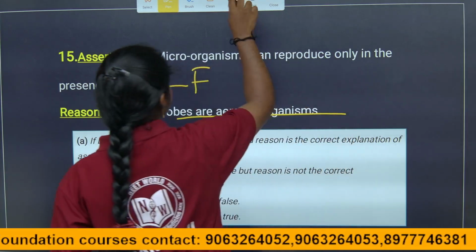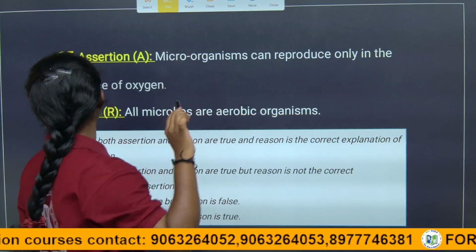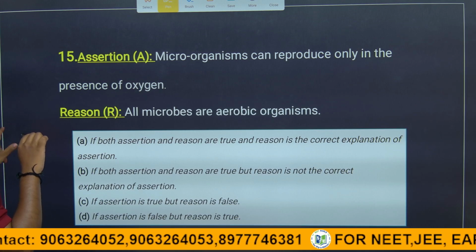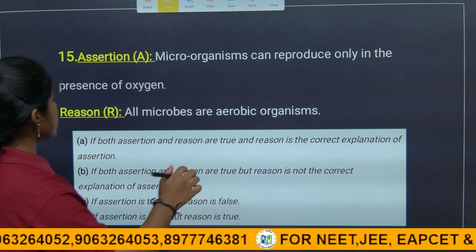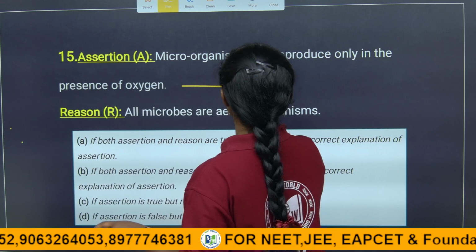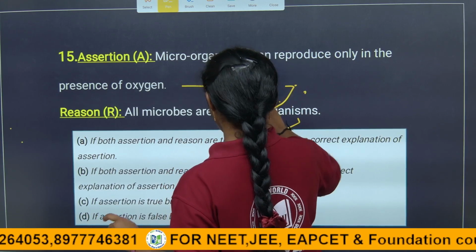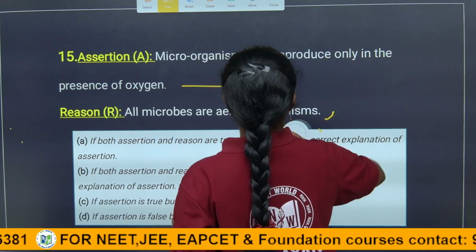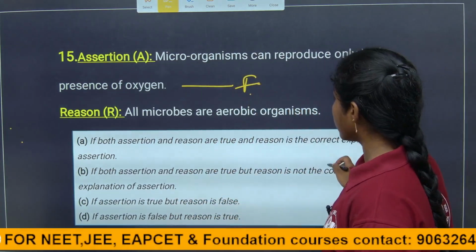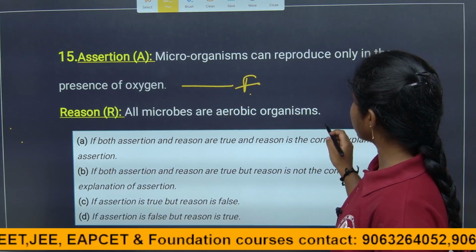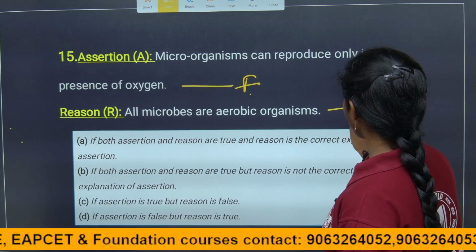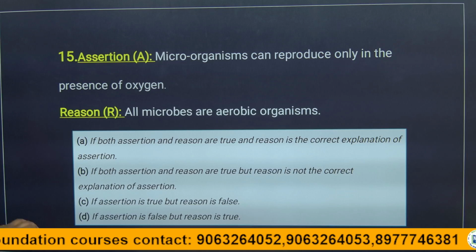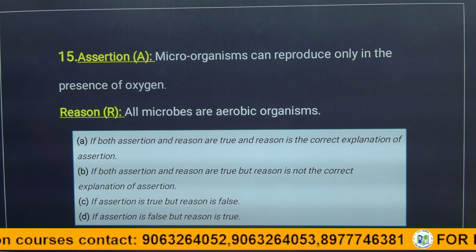So the question itself is wrong, children, because both the assertion and the reason are false statements. Here both statements are wrong. So let's leave this question because the question itself is wrong, children. Let's move to another question.